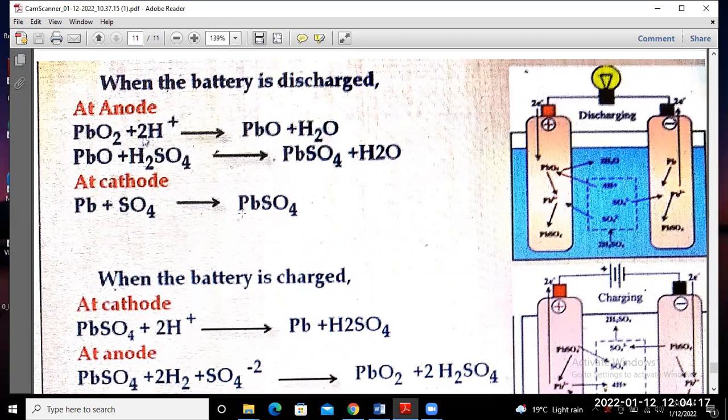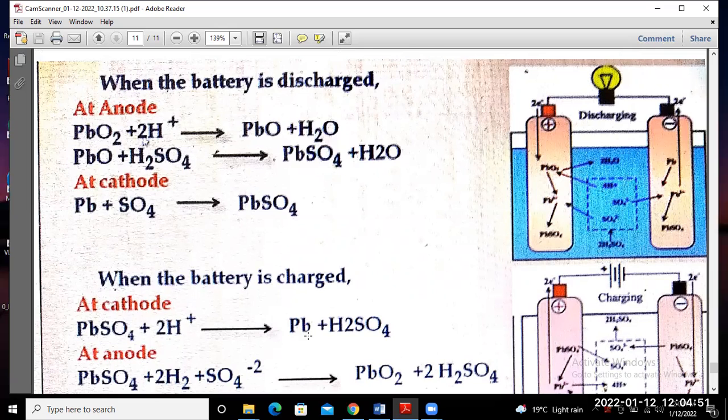Okay, when the battery is charged, at the cathode, whatever is made during the discharging, that means PbSO4, in relation with the H plus ion, that means PbSO4 plus 2H plus ion, will make lead, Pb, plus H2SO4, that means sulfuric acid.